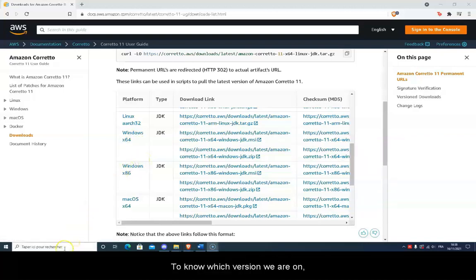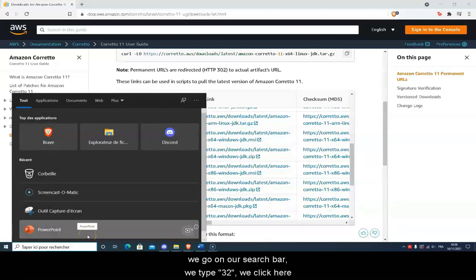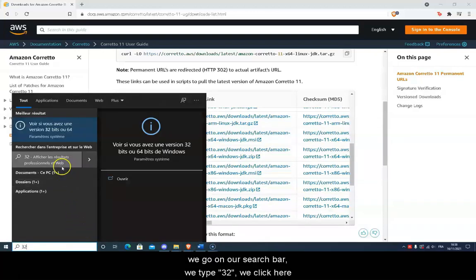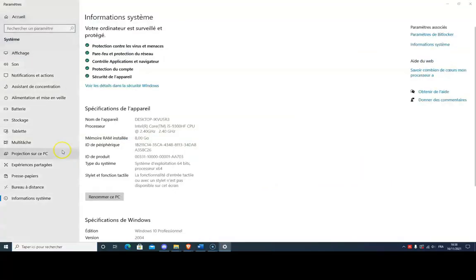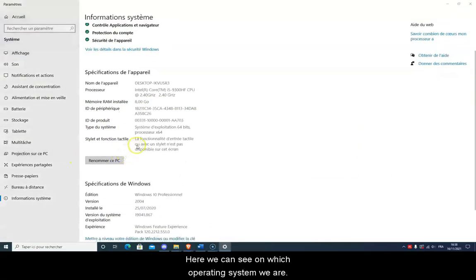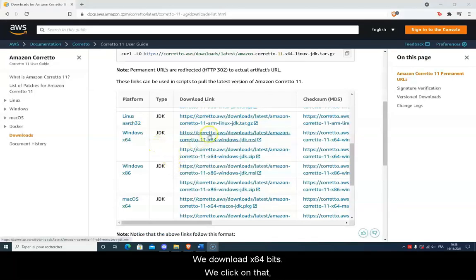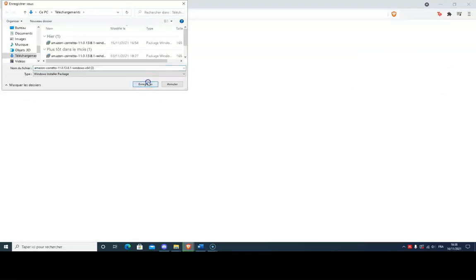32 bits. To know which version we are on, we go on our search bar, we type 32 and we click here. Here we can see on which operating system we are. I can see I'm on 64 bits. So we download x64 bits, we click on that, and we click on save.